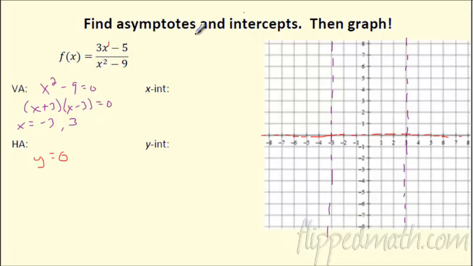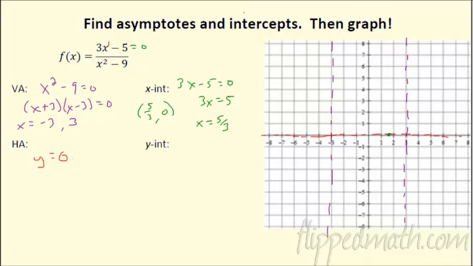So I know it can't cross there. Can I find some intercepts? Sure. X-intercept means what? If it's just a fraction, when does the top equal 0? If you solve this, add 5 to both sides. We're looking at 3x equals 5. So x is 5/3. And remember, you have to write it as a point. This is 5/3 comma 0. So 5/3 is what? 1 2/3, which is 1.66666. So that's okay. So it's right there on the asymptote.